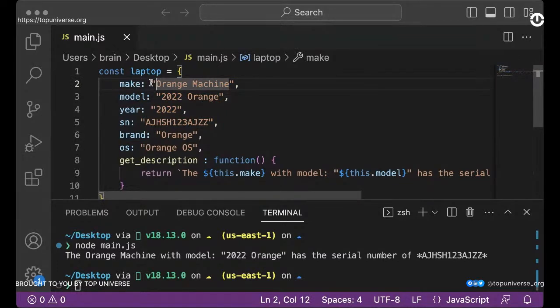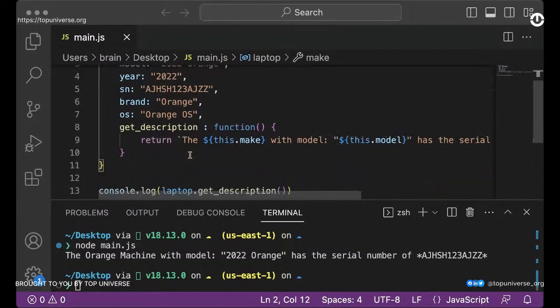Except for some reason you are creating something that is meant to be static like this within your code, then of course this is not so bad. But in the real world scenario, you definitely would fetch some of these records from some endpoint or from some other servers. Okay, so get description here is a function.